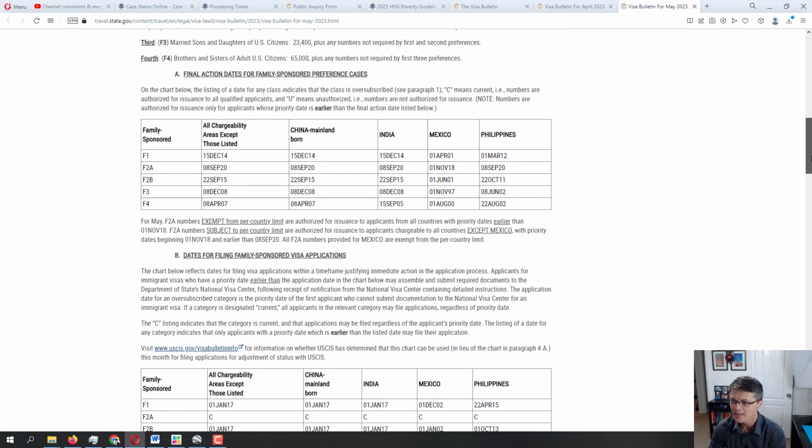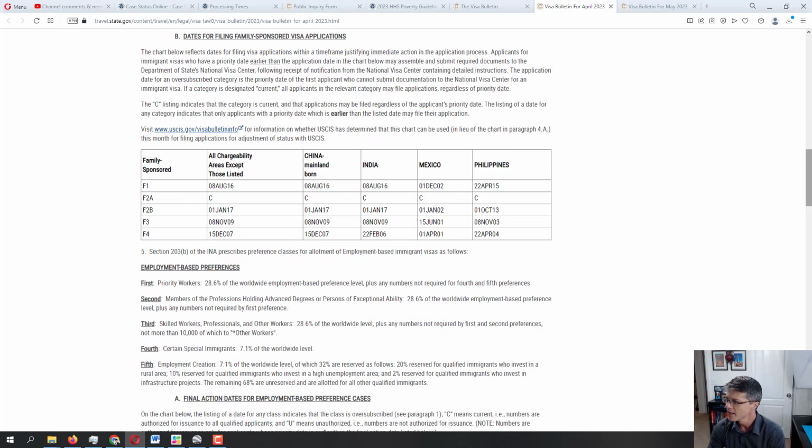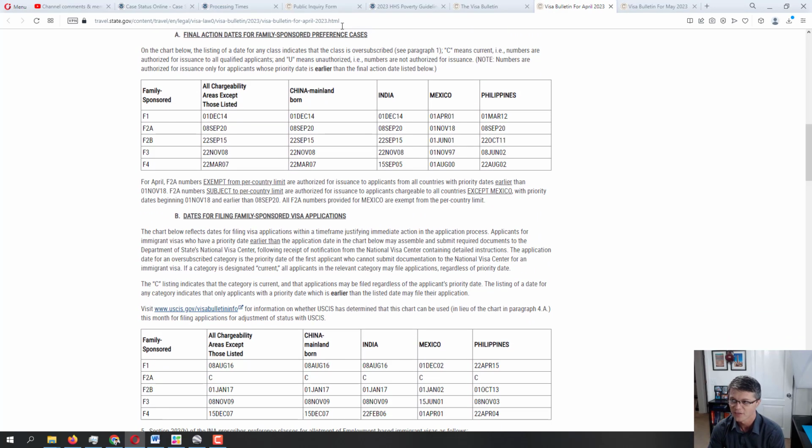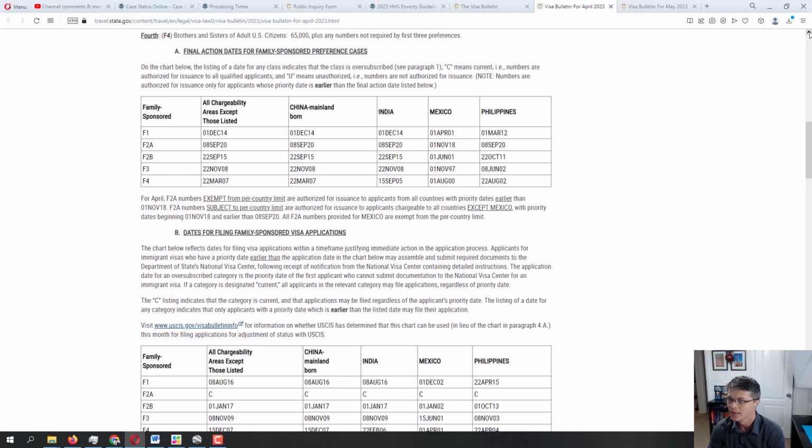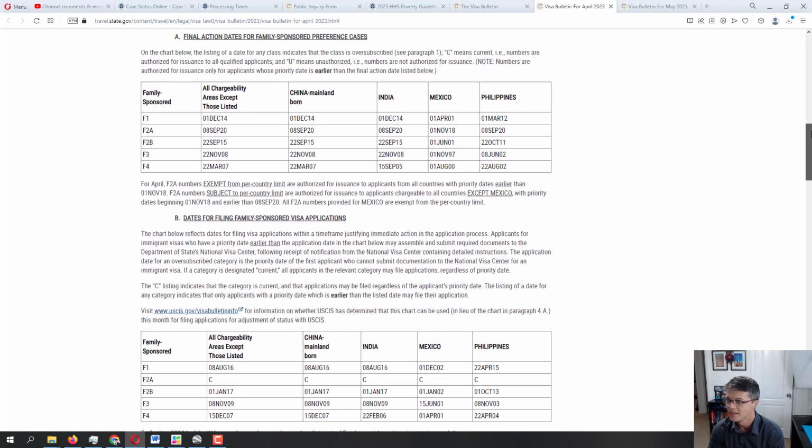All right, let's take a look at the final action dates now. It's graph A, and that's the documentarily qualified dates. I'm gonna put it on the same level, a little bit higher up. No, that's too high. There you go. Okay, that's better. So let's take a look and see what changed in the final action graph. Now, again, this is the graph that shows the dates for the people that have already been documentarily qualified. And a lot of times this graph is very helpful to determine when you will get your interview, when your beneficiary gets the very final interview for that immigrant visa.